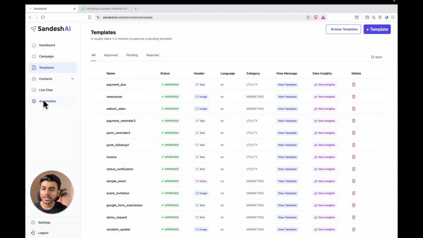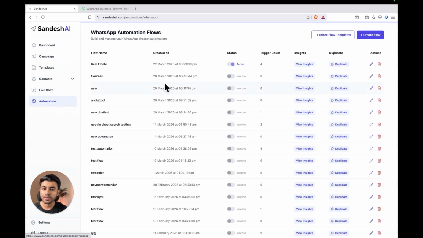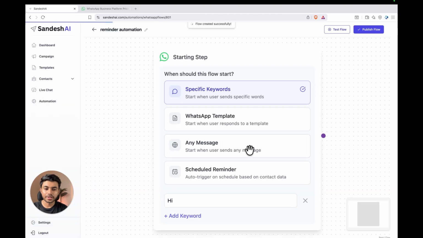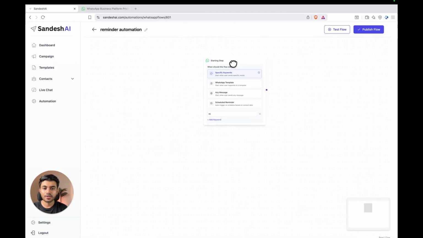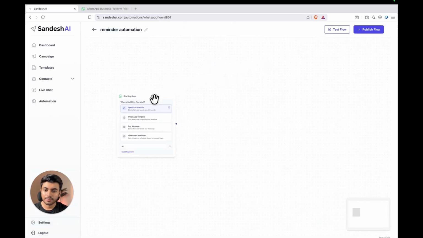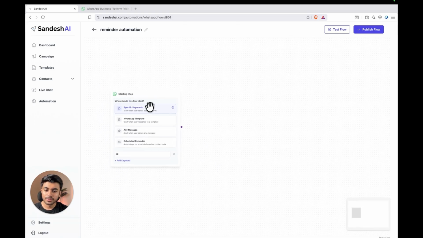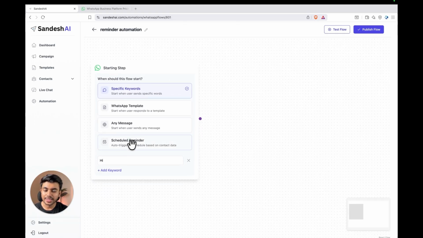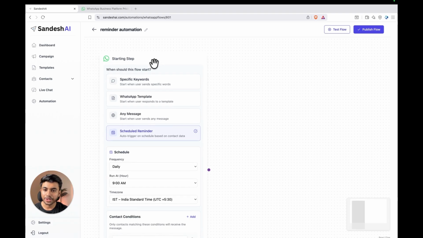Click on this automation tab here. Here we need to create the automation rule. Click on this create flow button. Right, like reminder automation. Click on this create button here. Here we will select the scheduled reminder as a trigger type for this automation flow.